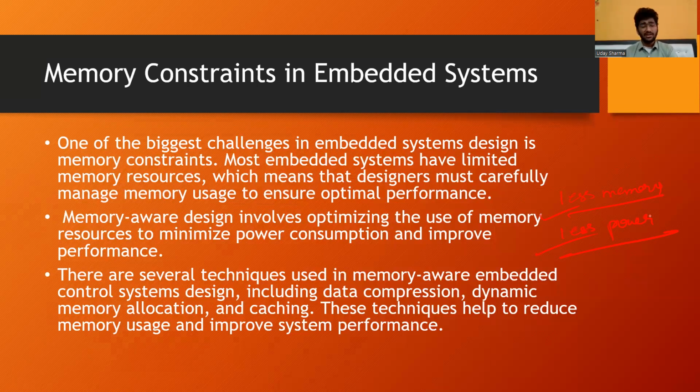There are several techniques used in memory-aware embedded control system design, including data compression, dynamic memory allocation, and caching. These techniques help us to reduce memory usage and improve system performance. As you know, data compression is something we use in day-to-day life for faster processing of data.